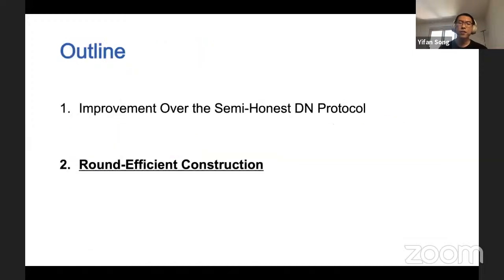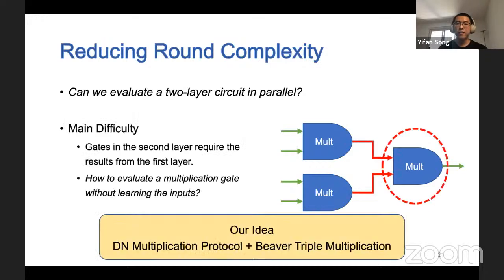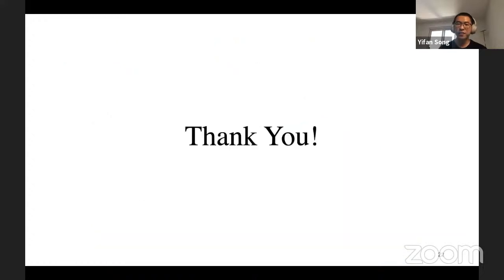Now let's see how to reduce the round complexity without affecting the concrete efficiency. The core question is whether we can evaluate a 2-layer circuit in parallel. Indeed, the main difficulty is how to evaluate the multiplication gates in the second layer without learning the inputs. Our idea makes use of the special property of the Beaver triple and carefully combines it with the DN multiplication protocol. For more details, we refer to our paper and the full video. Thank you.